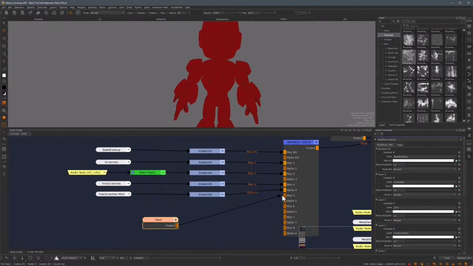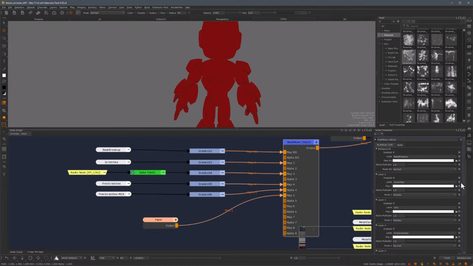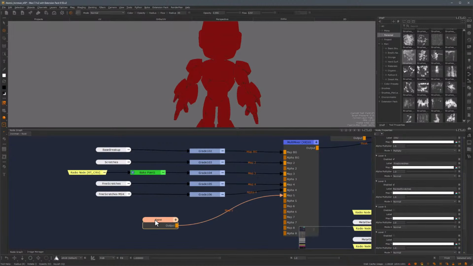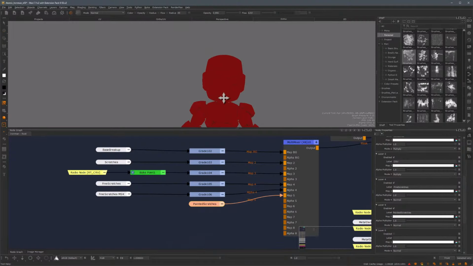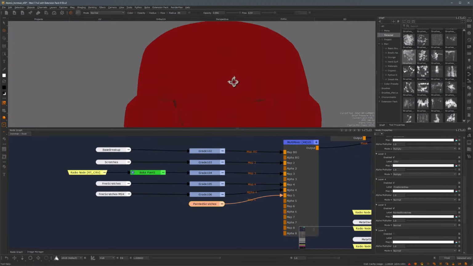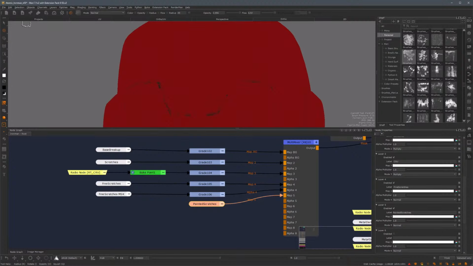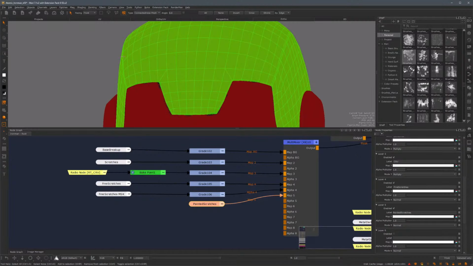And I'll connect this into map 5, and let's just name this, and I'll copy this name onto the paint node itself. So as you can see, even though it is enabled, nothing happened because this is now an empty paint node. So I will just zoom in here onto the top of his helmet, which is what I want to paint, and I'm going to make sure that only this is selected.